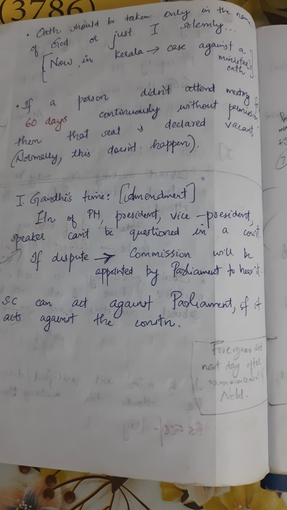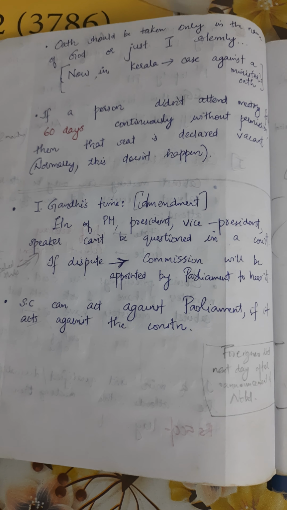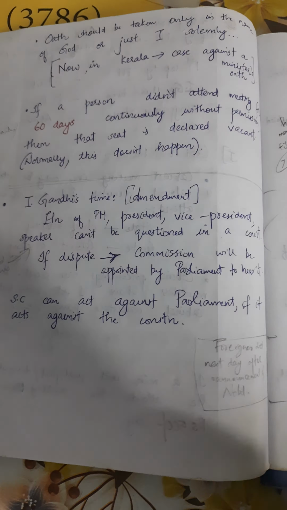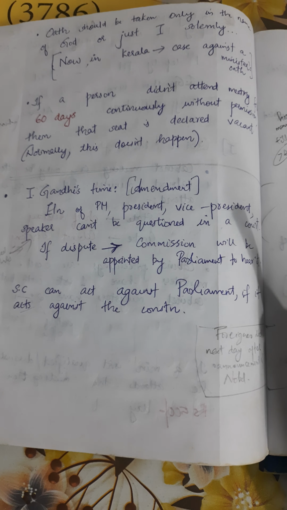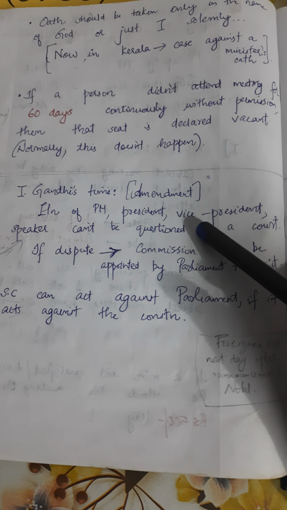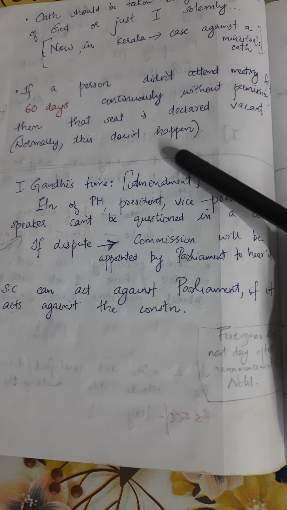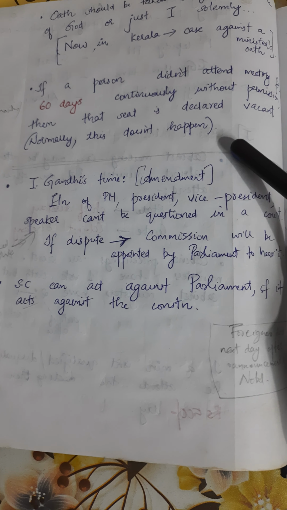Now in Kerala, there was a case against a minister. He took the oath, but he didn't follow the proper way. That's why. So if a person does not attend meetings for 60 days continuously without permission, then that seat is declared vacant. Normally this does not happen.